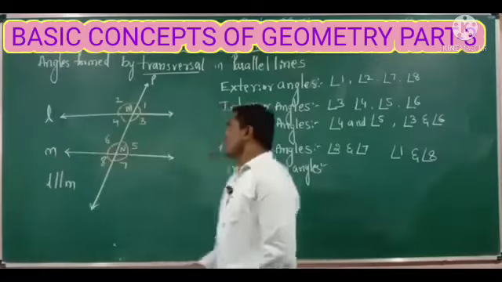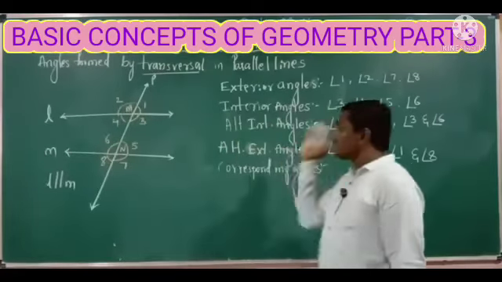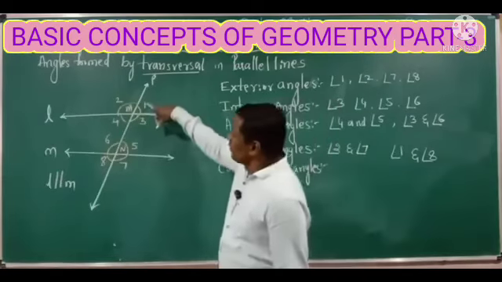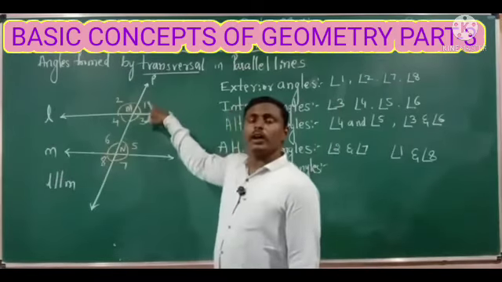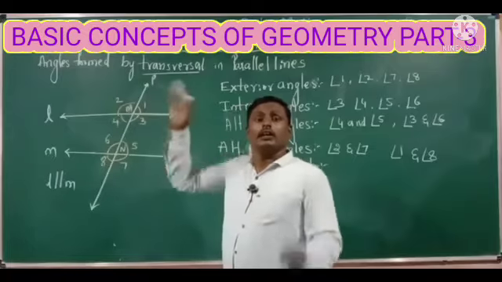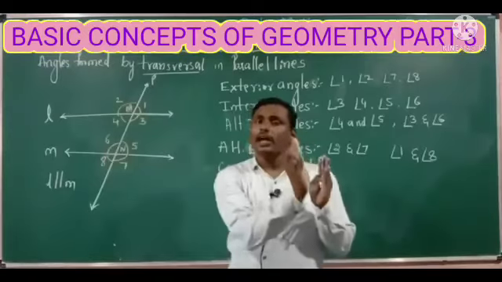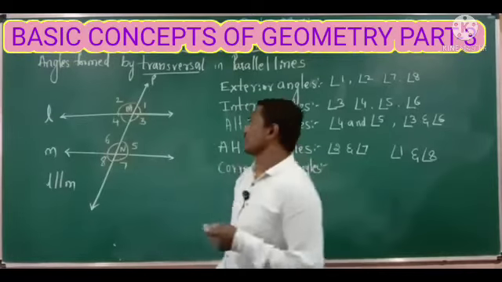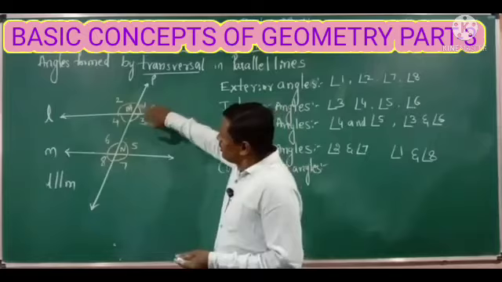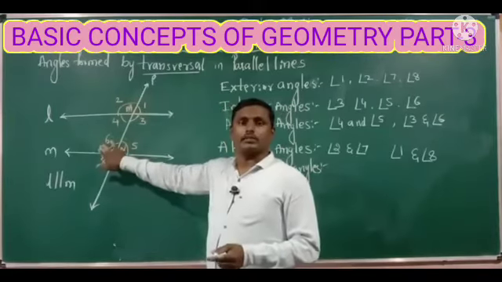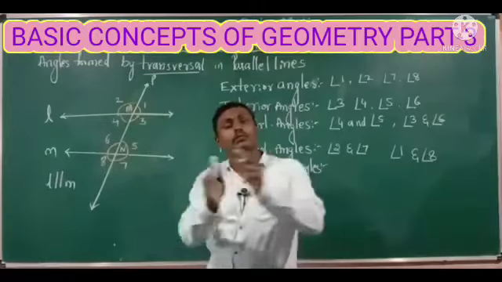So what are the upper corresponding angles? When you are going to identify the corresponding angles, the angles should lie on the same side of the transversal. For example, angle 1 and angle 6 are not corresponding angles because these two angles are on opposite sides.